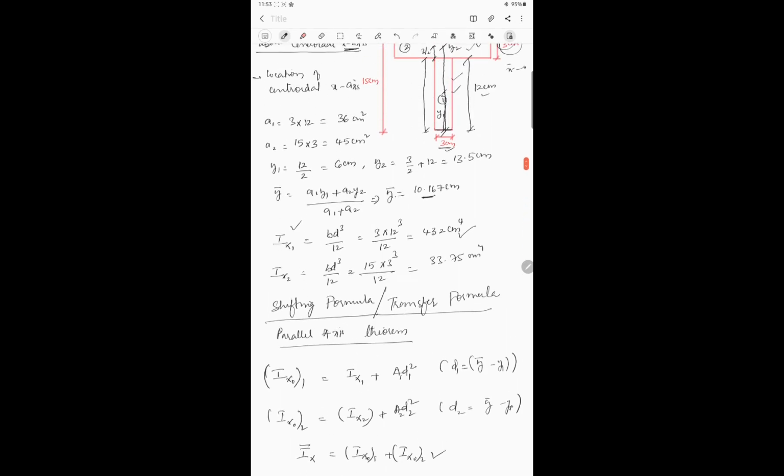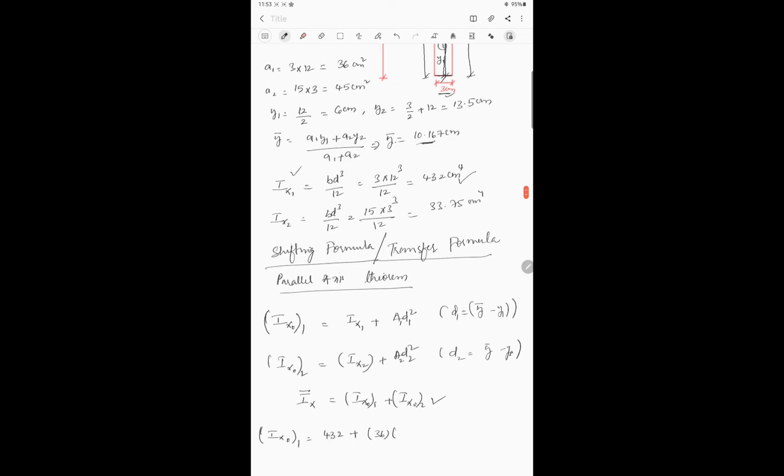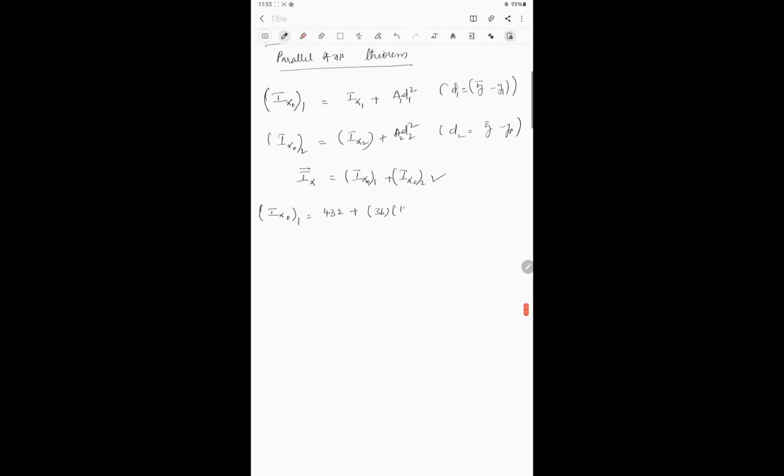432 plus, what is A1? What is the area we got? A1 is equal to 36, right? We got it as 36. 36 into d1 square. So d1 square is nothing but y bar minus y1. What is the value of y bar? We got 10.167 minus y1 is 6. So 10.167 minus 6 whole square. Okay, so 6 y1 is 6 square. So what will happen if you calculate this one? Ix naught of first element, you will get some value here.